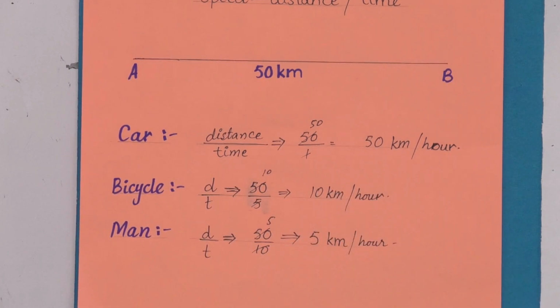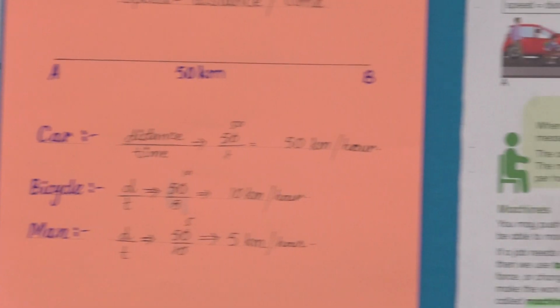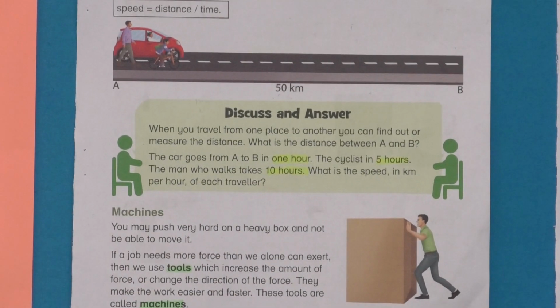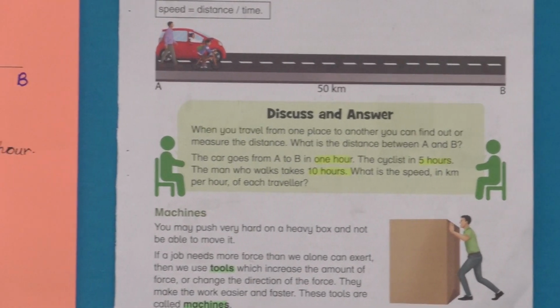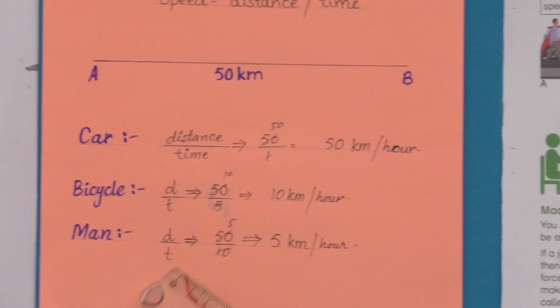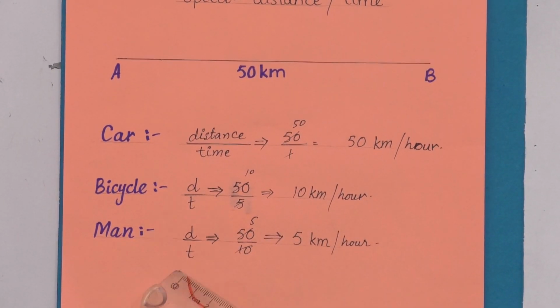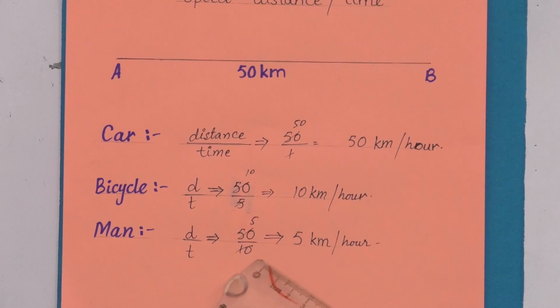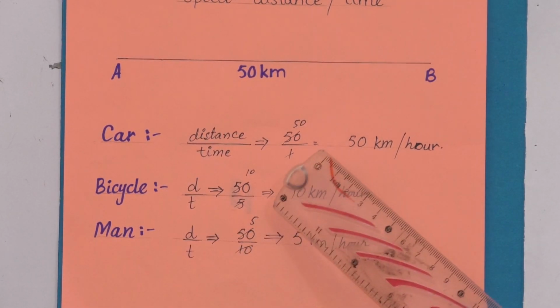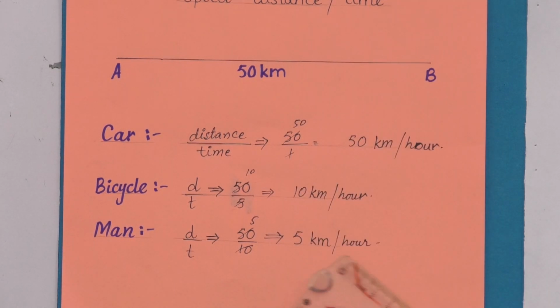Our last question was, what is the speed of a man who was moving on foot? You have to find out the speed. The formula was the same, distance divided by time, and the distance was 50 kilometer. The time taken by the man is 10 hours. 50 divided by 10 is equal to 5. So the answer is, the speed is 5 kilometer per hour.